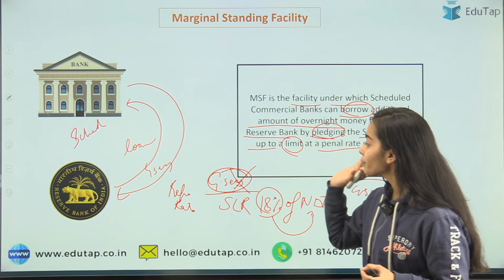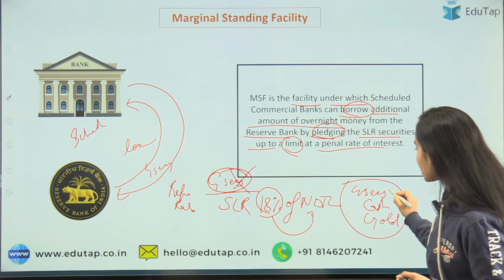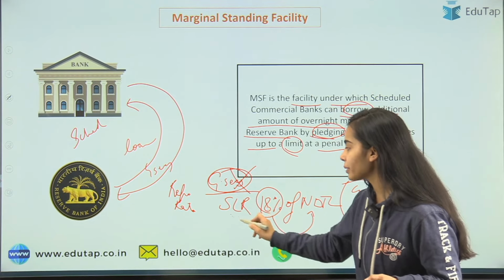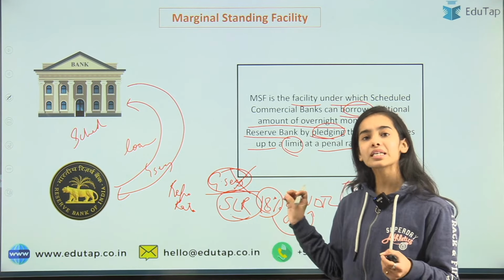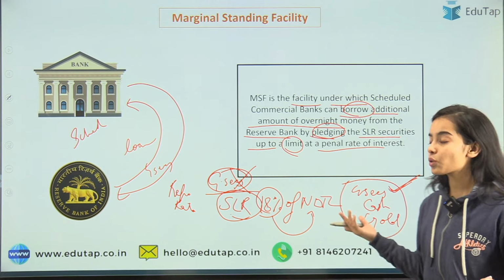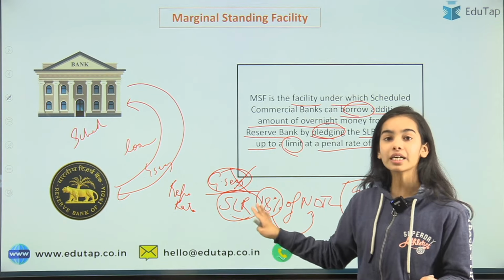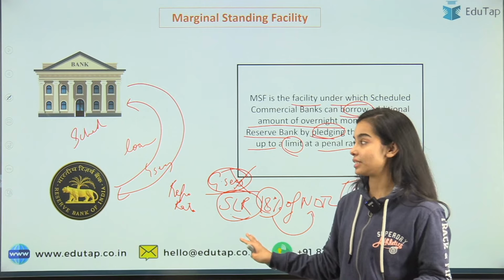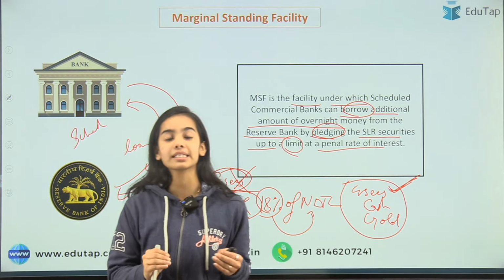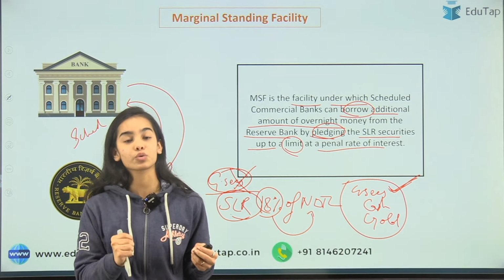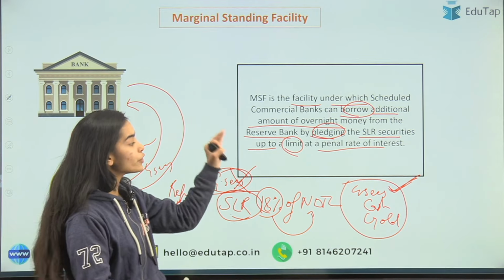So now the bank is saying, take these G-Secs that I have kept for the SLR, because in SLR I have to keep the G-Secs. So I have some G-Secs, but they are in the SLR. They are the SLR securities. So now the RBI is saying, okay, you are in such a bad situation, so I will help you. I will give you the loan.